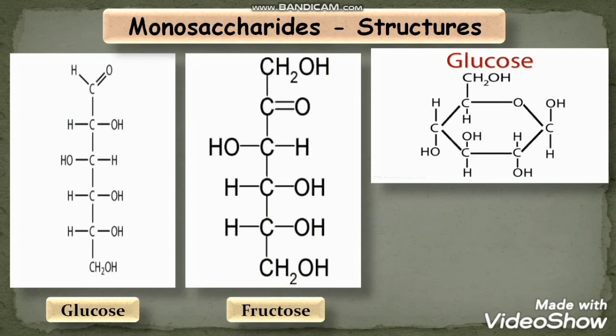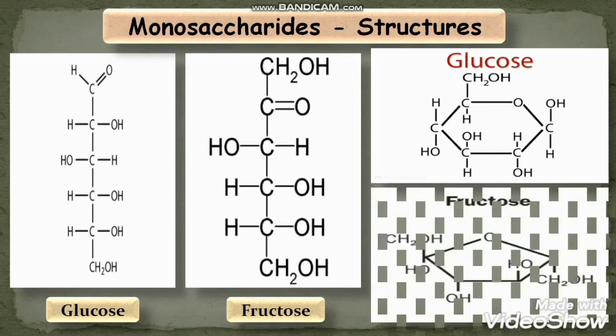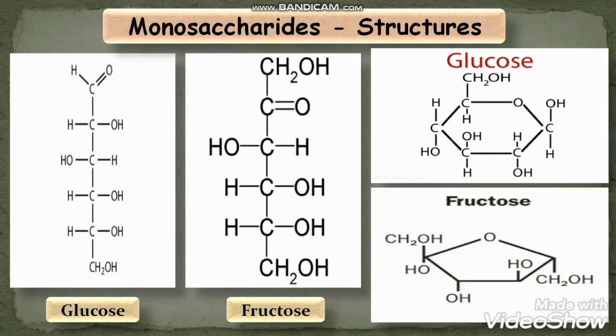Fructose, this is the structure of fructose, which is a ketose sugar. You can see on the second carbon, a C double bond O group is there, which is a ketone group, so it's a ketose sugar. This is another structure for fructose.